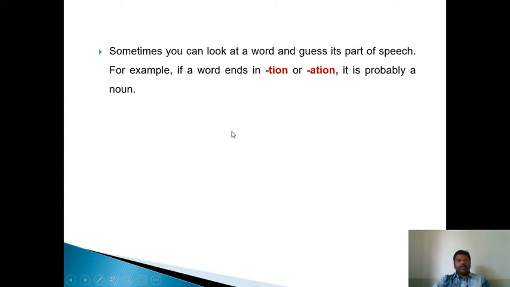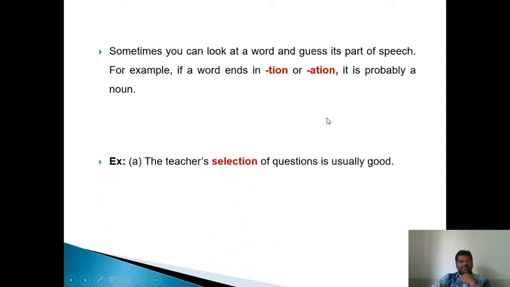Sometimes you can look at a word and guess its part of speech. For example, if a word ends in tion or ation, it is probably a noun. Most of the words ending with tion and ation are nouns, like examination, nation, creation, fiction, etc. Understand?